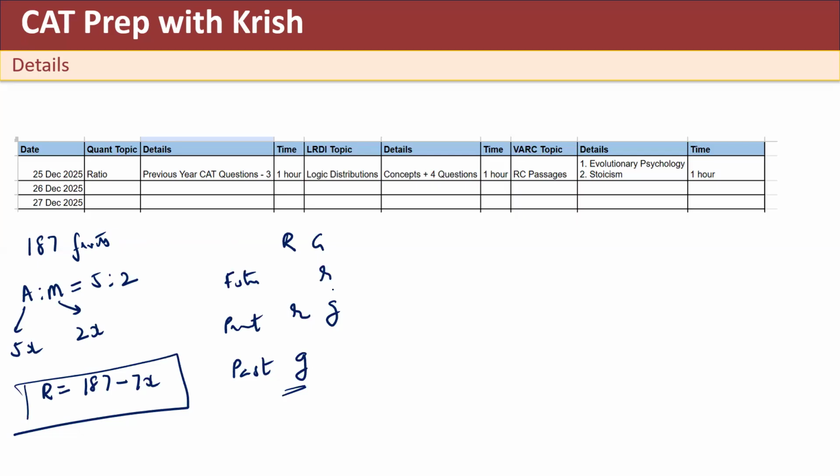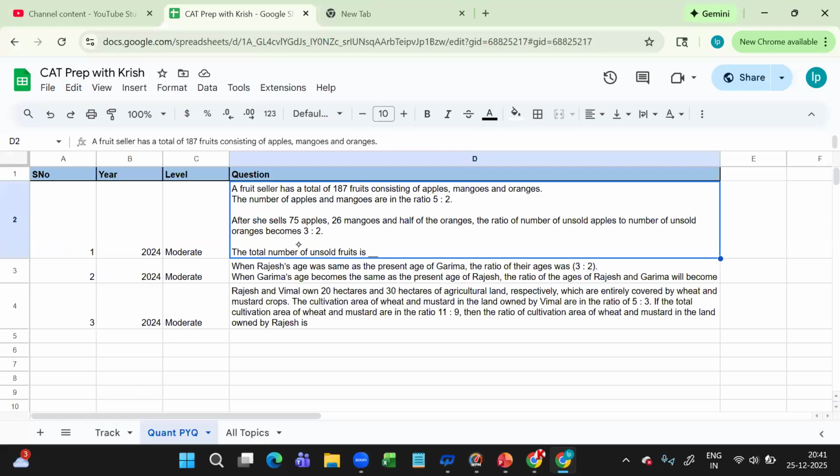So here you can put R. When I did this, I was able to solve this. I was not able to solve the first question, but the second 2024 CAT question, this one's easy for me.